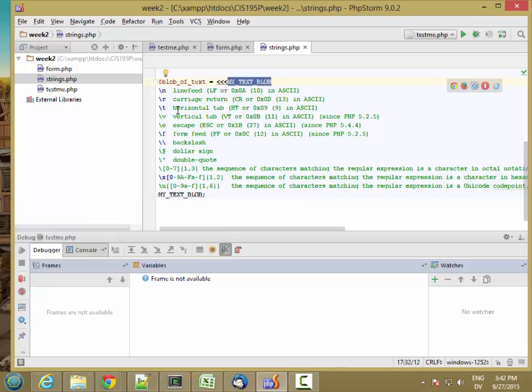And if you do everything correctly, everything inside of this blob of text is treated the same way as if it was in one big double-quoted string. So let's echo pre and then $ blob of text and then end pre. Now this will not work because I'm in a single quoted string, and so this won't get evaluated. So I have to make this be a double quoted string. And now this will get replaced by this blob of text. So let's go ahead and reload.